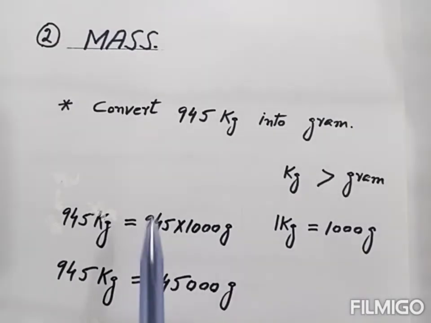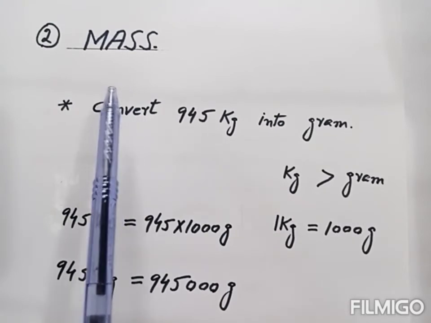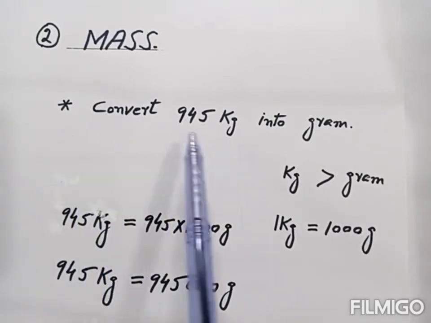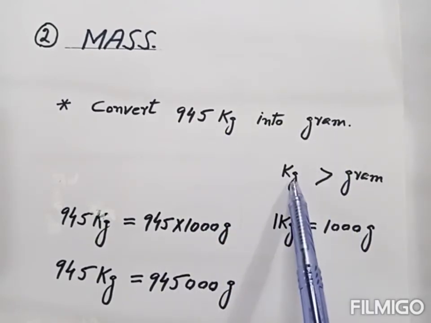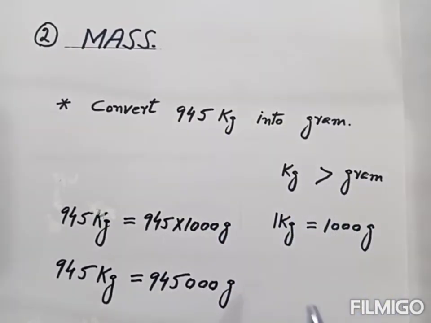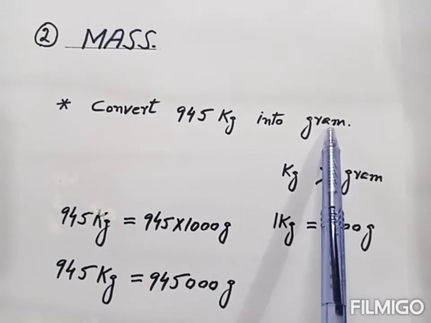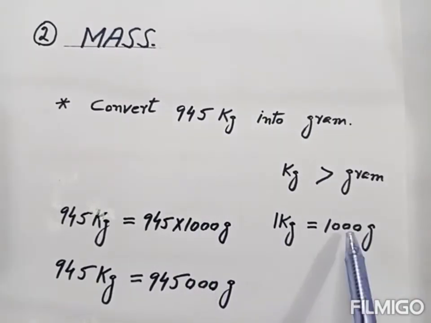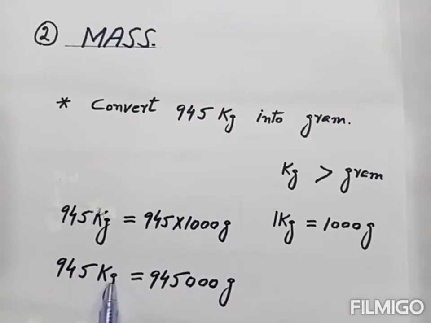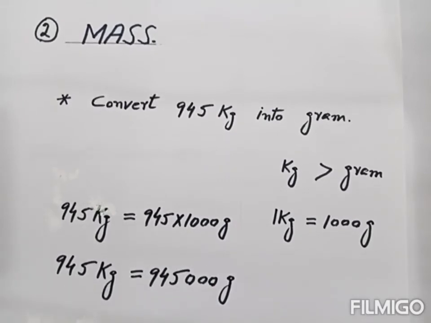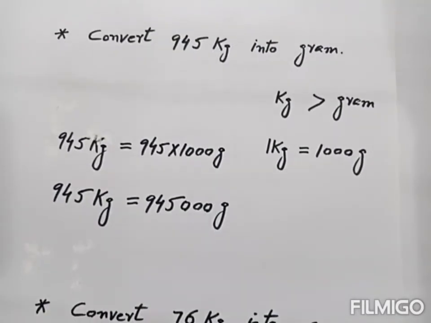Now we take the case of mass. How we convert the units of mass. For example, this much kilogram, we convert it into gram. Kilogram is big unit, gram is small unit. And 1 kilogram is equal to 1000 gram. And when we convert big unit into small unit, then we multiply this number with 1000. And when we multiply, then we get this. So this much kilogram is equal to this much gram. This is the conversion of big unit into small unit. Then we take another example.